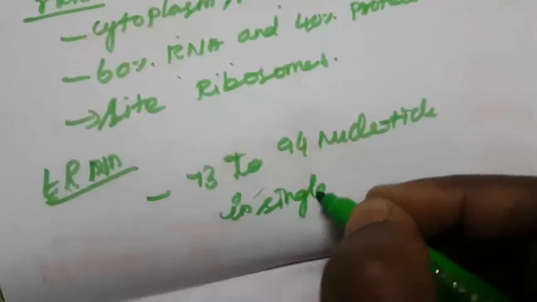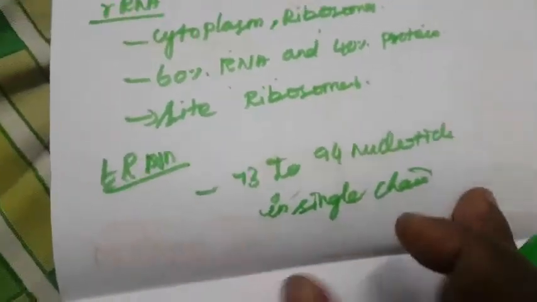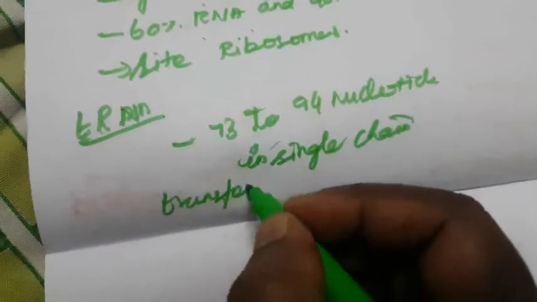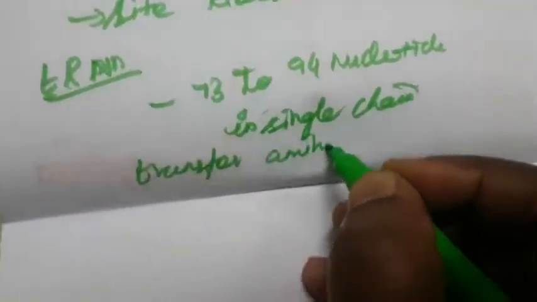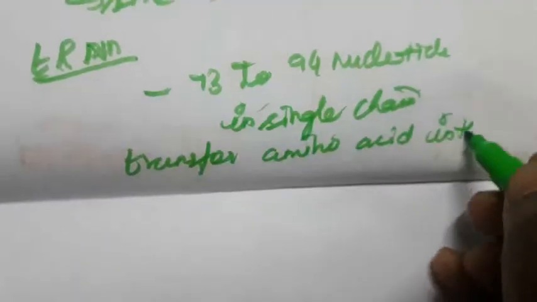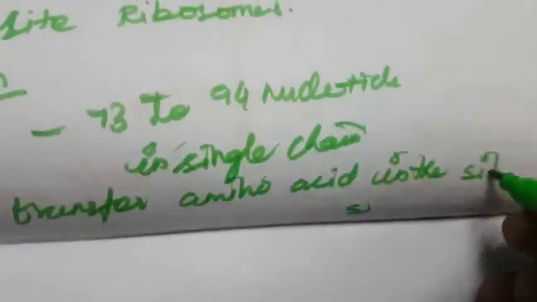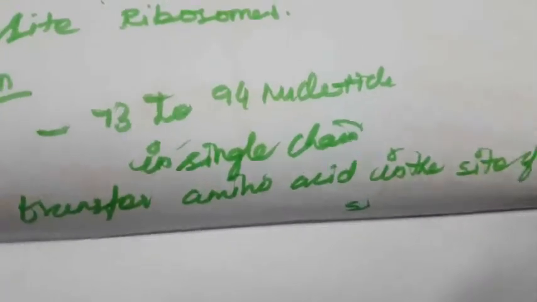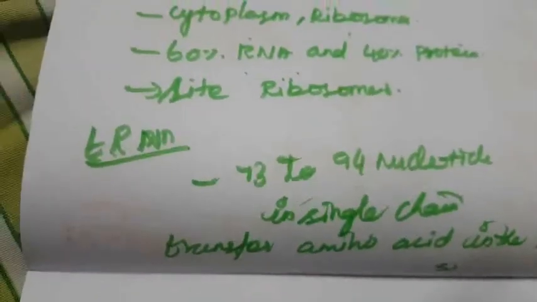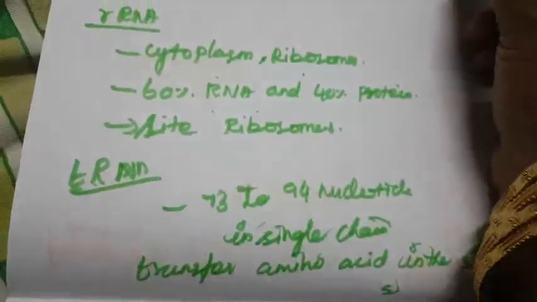What is the main function of tRNA? It transfers amino acids to the site of protein synthesis, the ribosomes, because protein synthesis takes place only in ribosomes.